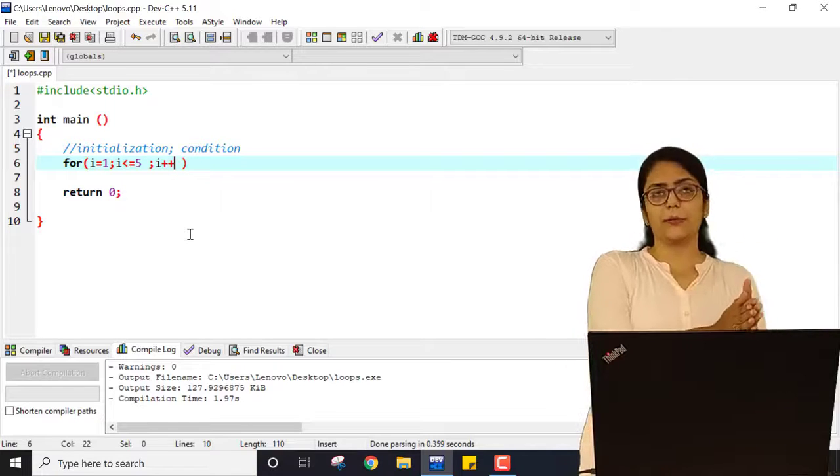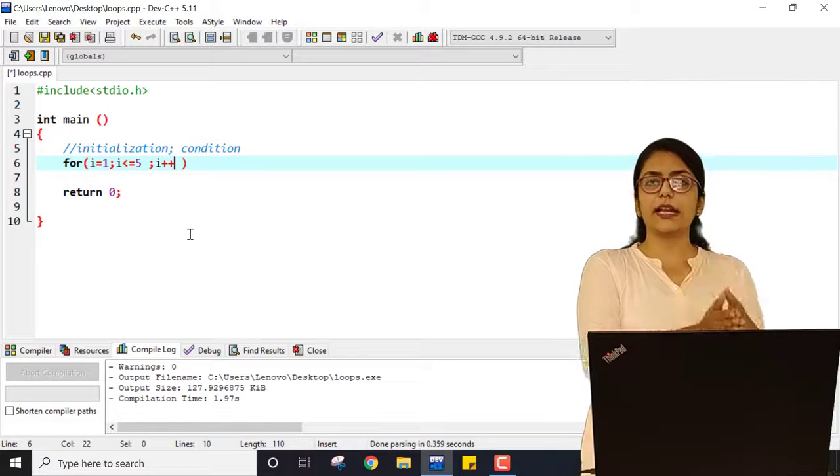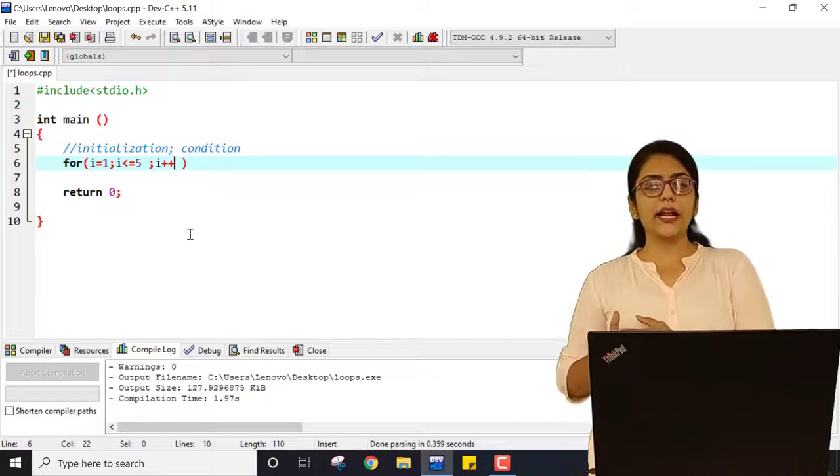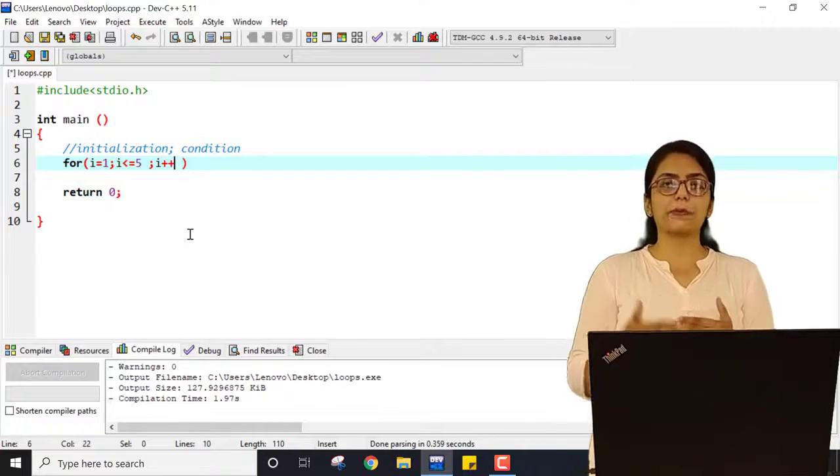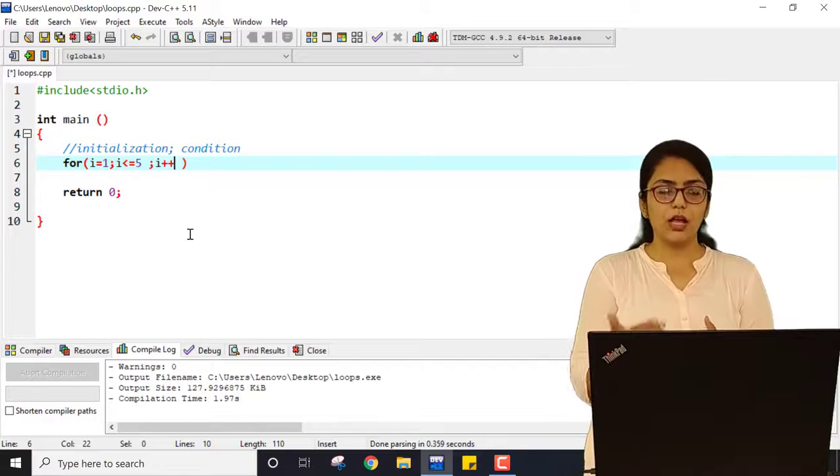So first is all about initialization. I am just deciding the limits. In the first I am deciding the lower limit. In the second I am deciding the higher limit. And in the third I am deciding the steps, like say increment.